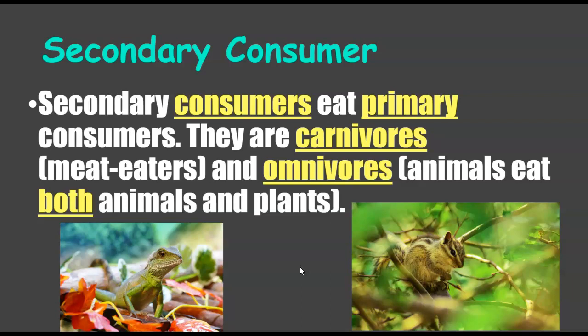Secondary consumers eat those primary consumers that eat the primary producers. They are carnivores. These are the meat eaters. Omnivores, animals that eat both animals and plants. So carnivores, meat eaters, omnivores, like us, we're omnivores. We eat both animals and plants.